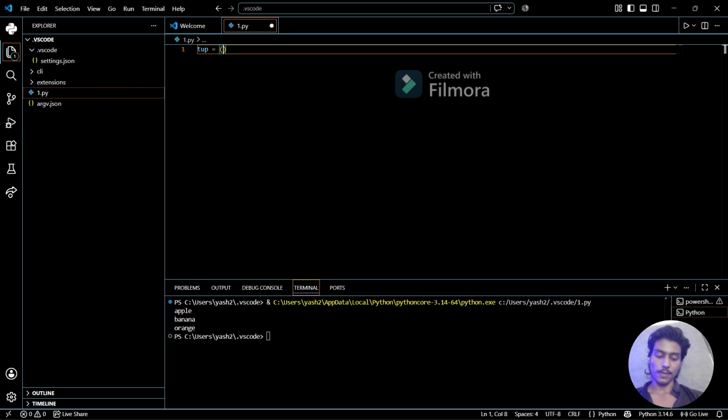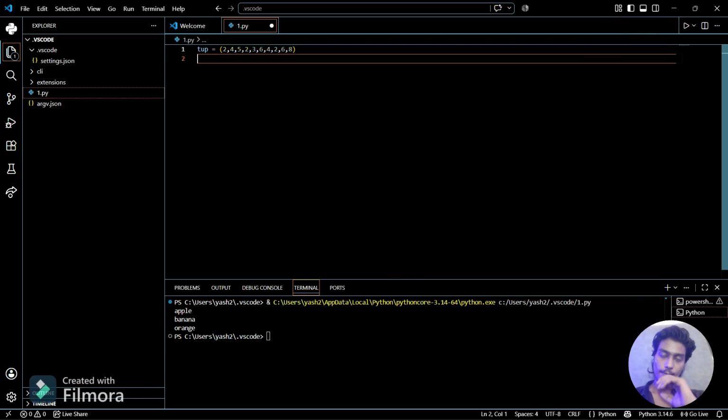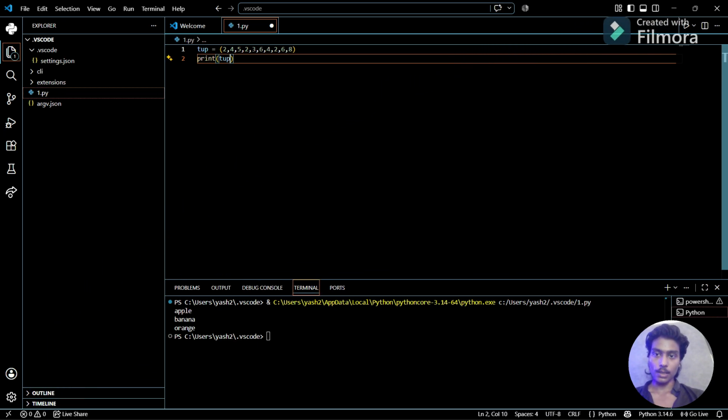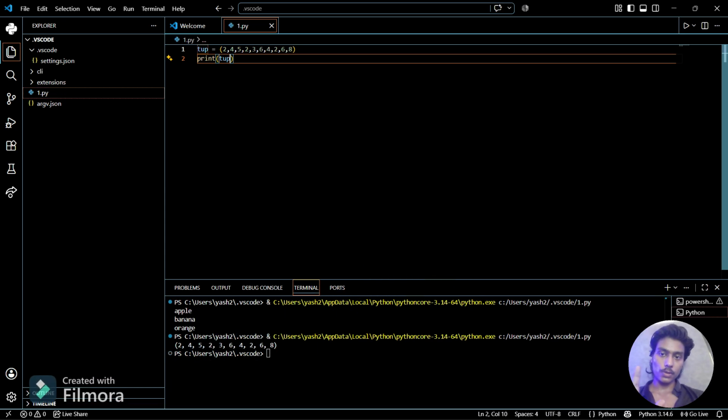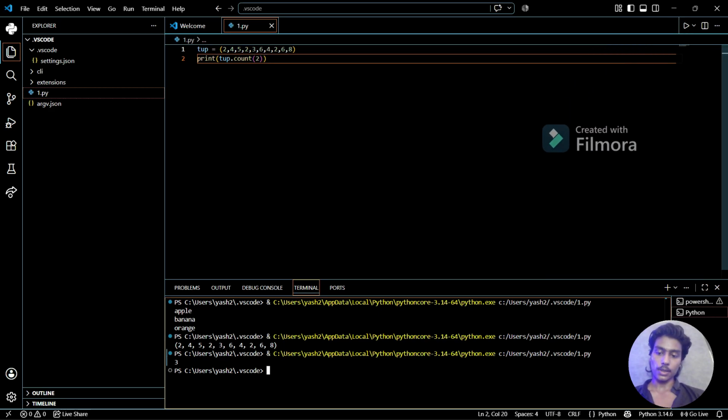First I'm creating a tuple, which is 4 5 2 3 6 4, and again 2, then again 6, then 8. So it is a tuple. I have stored some values in the tuple, and if I print that tuple, see, it will print as it is, nothing is changed. But now if I want to see the number of occurrences of 2, like how many times 2 appeared in the tuple, how can I do that? I can use count here and use 2, and see, it will return how many times 2 appeared in the tuple.